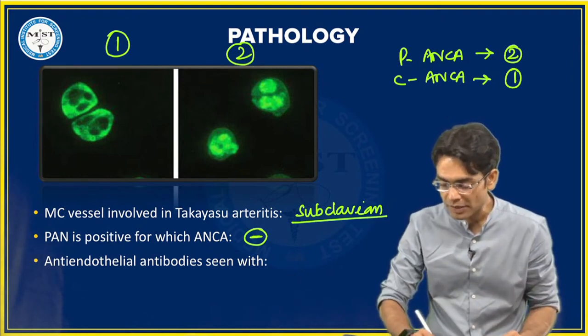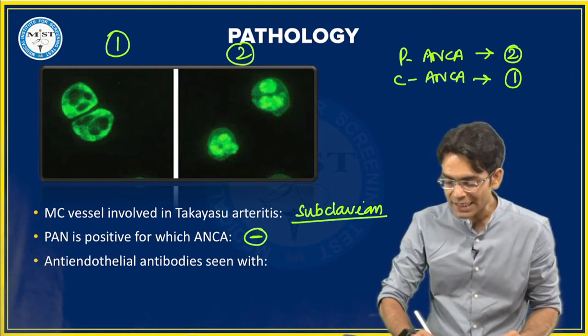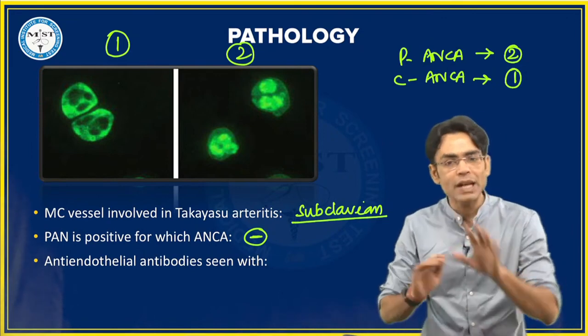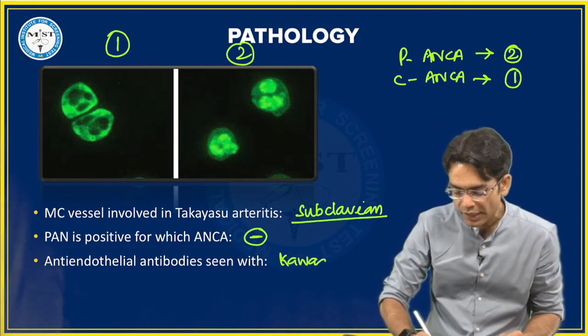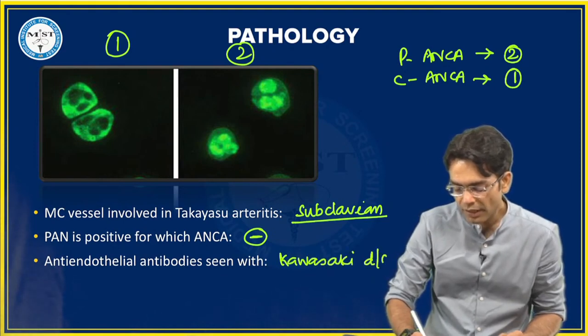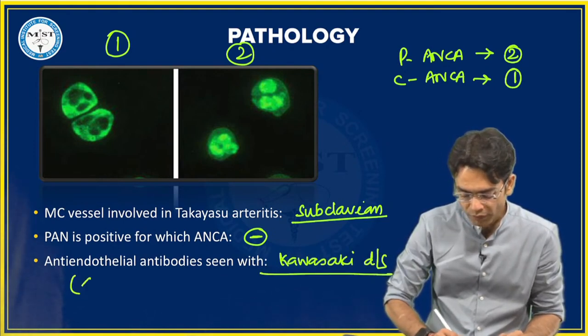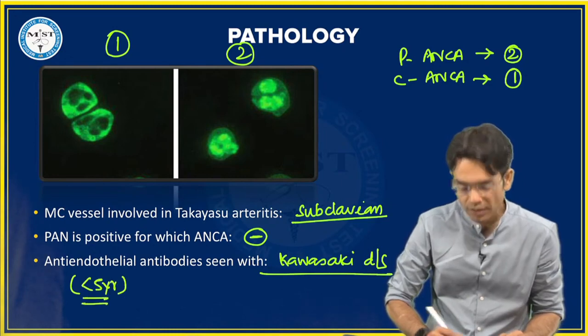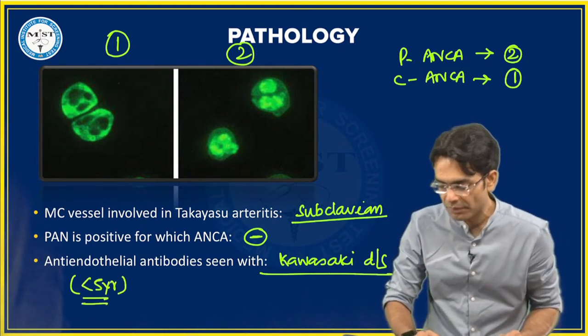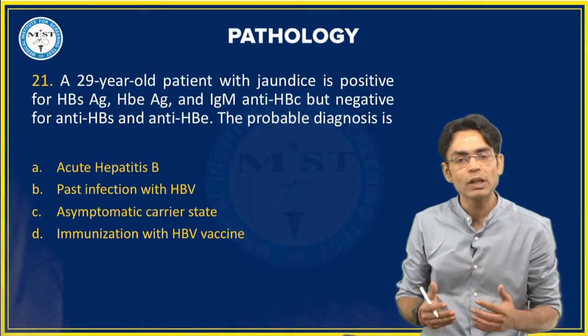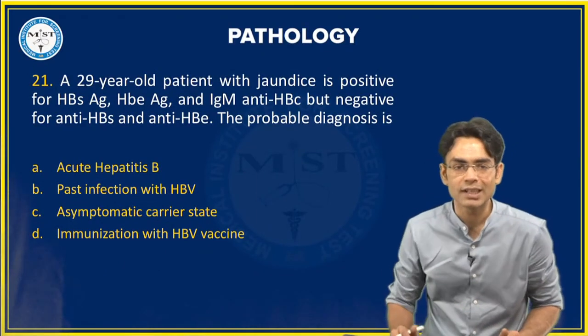Specifically we are seeing this in a child. We are talking about vasculitis. So you see this with Kawasaki disease. If they have given a child of less than 5 years of age, then the answer would be Kawasaki disease. You can find it other times also, but if less than 5 is given, then Kawasaki disease.